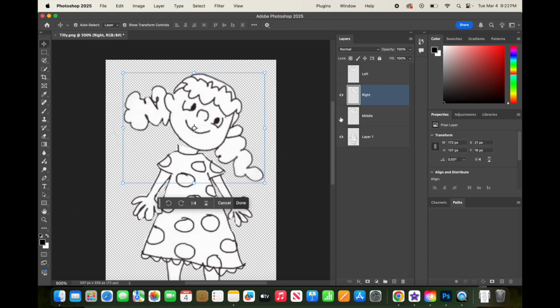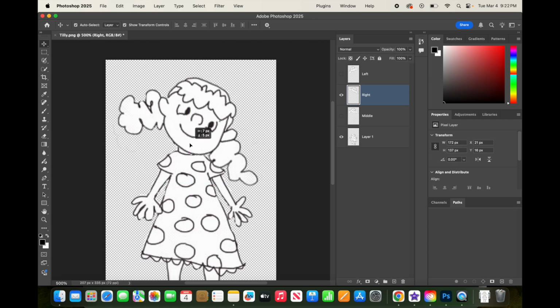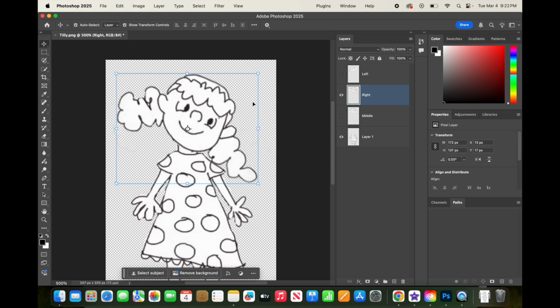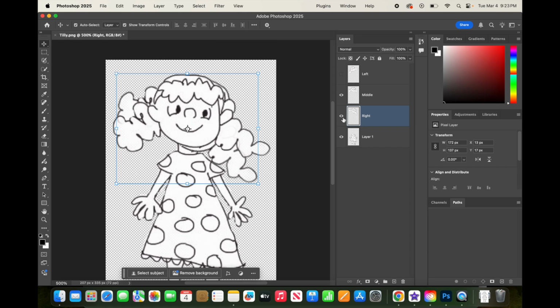Now I'm going to turn off that middle head so I can see sort of how well that looks, and I can see it looks a little choppy in here. So I'm going to bring that head back to maybe right here so it doesn't look so strange. So that's my right. So I'm going to pull my right layer down underneath my middle layer. Now I've got my body. I have the right nod, the middle nod, and the left nod. This gives me everything that I need to create my little animation with her head nod. Turn off the right and the left and just make it so that she has a middle head.